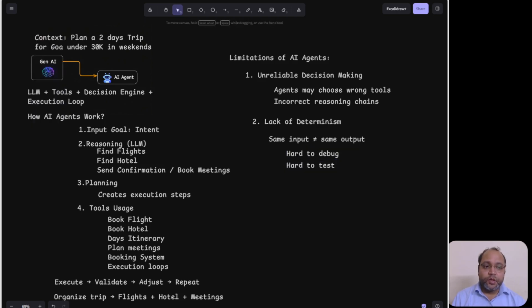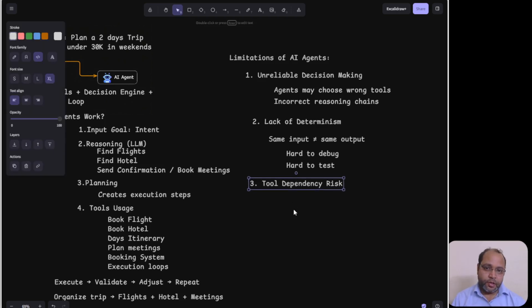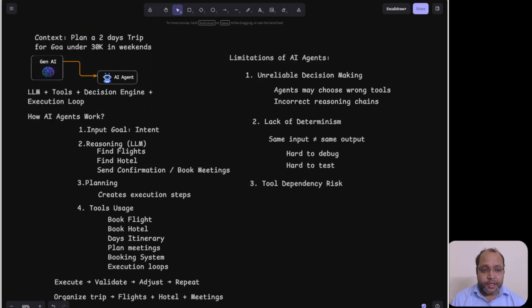Next one is tool dependency risk. It's good you now understand everything. Interesting, something new. Definitely, in the era of AI, agents are really reducing a lot of manual work and manual effort, but there are some limitations also. The third is tool dependency risk. This is the bigger risk, guys. You should understand what tool dependency risk is.